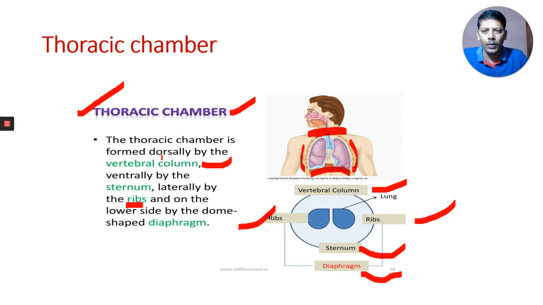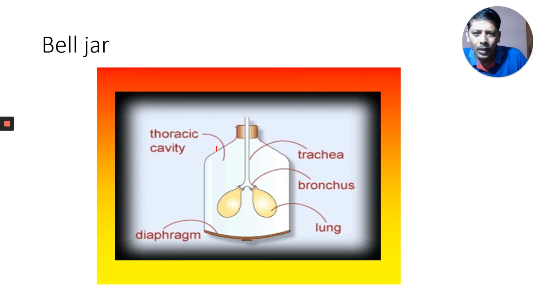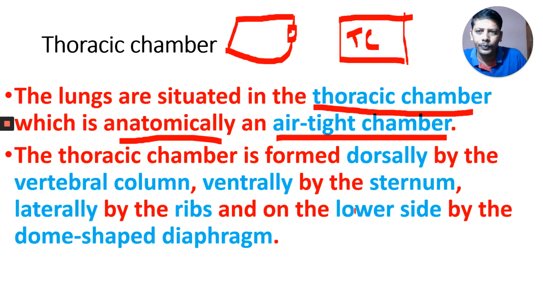The thoracic chamber is formed dorsally by the vertebral column, ventrally by the sternum, laterally by the ribs, and on the lower side by the diaphragm, all together forming one chamber. In that chamber our lungs are present. Imagine this is one chamber. Here there are ribs on both sides. Here the diaphragm is present. This is the thoracic chamber in which our lungs are present, with the dome-shaped diaphragm on the lower side.